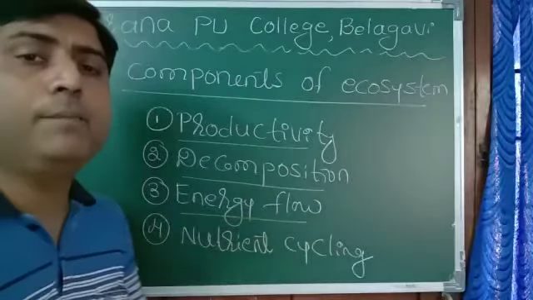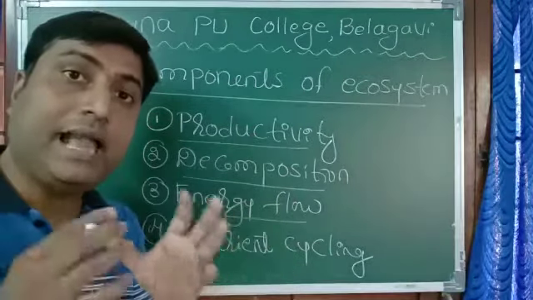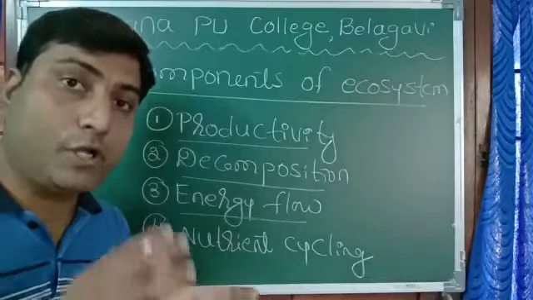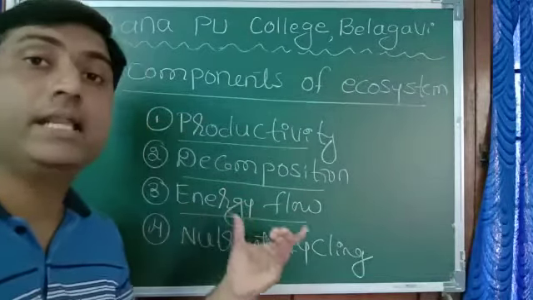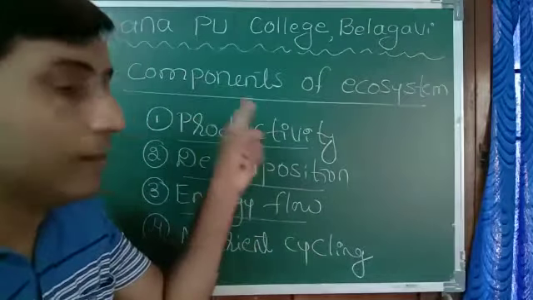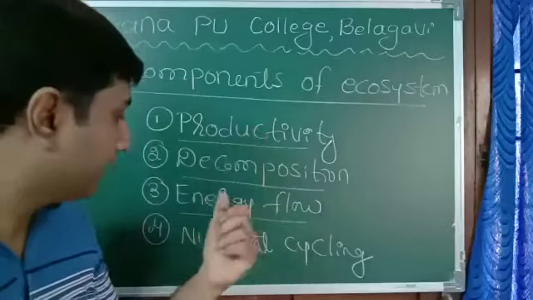Energy flow, very important factor in ecosystem. Energy in terms of food should move from one trophic level to another trophic level. Energy flow, another important components of ecosystem.